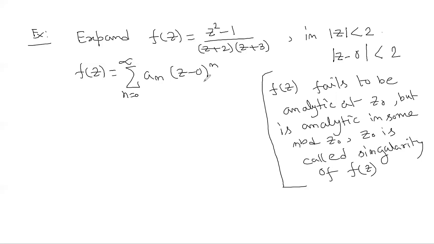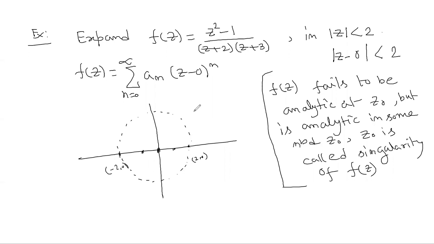So what does it mean? You see, f(z) = (z^2 - 1)/((z + 2)(z + 3)). Here our disk is centered at 0 with radius 2, right? So this is the point 2, and this is -2. So this is the disk we have, and we are going to expand the function in this disk, |z - 0| < 2.